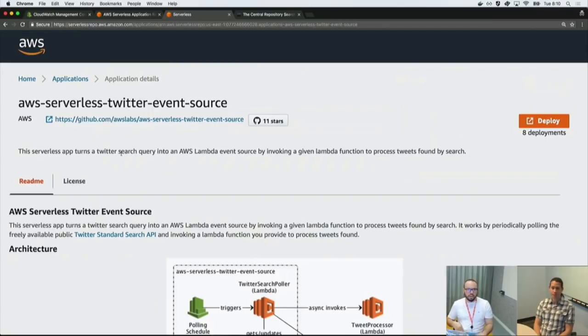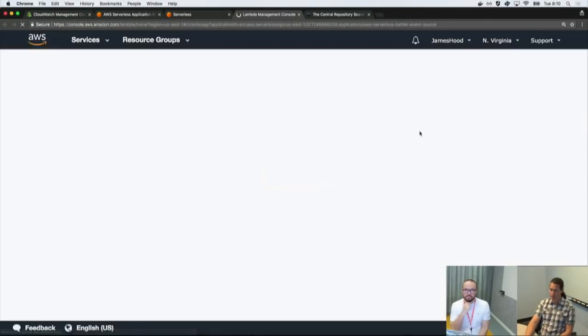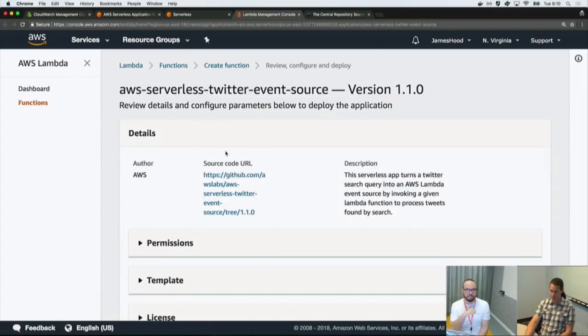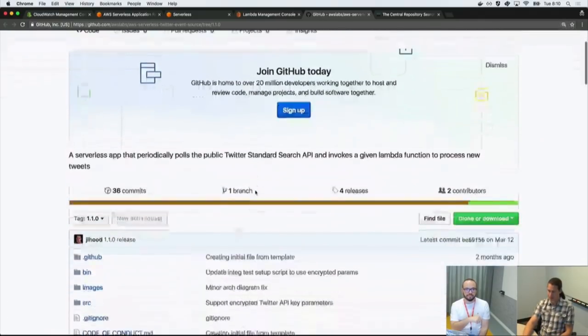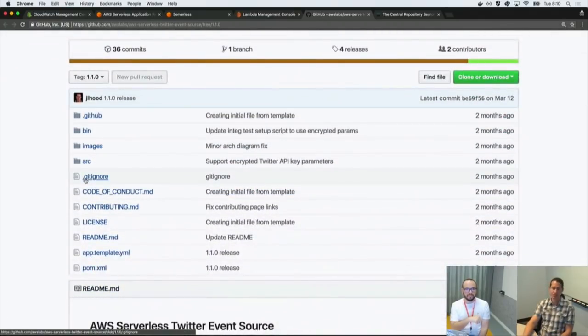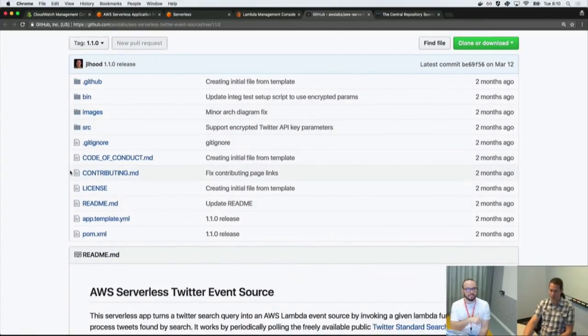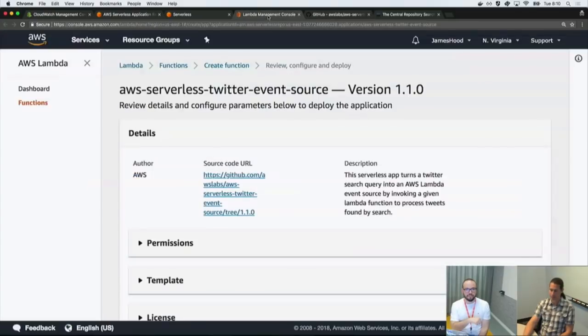That's pretty cool. So I can even see the source code before I deploy that application in my account as well. Yeah, absolutely. And when you do click on deploy, you're taken to the AWS console, and you are given a link to the source code URL. In this case, it's actually the GitHub tag, the specific GitHub tag of the exact source code of the version that you're deploying. So you can look into it and see exactly what you're going to be deploying to your system.